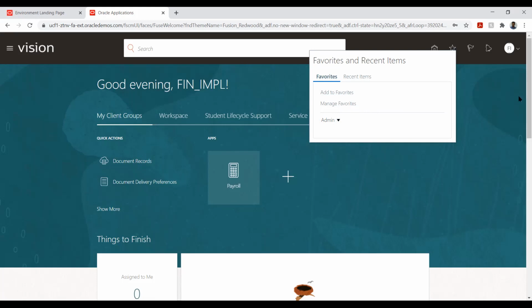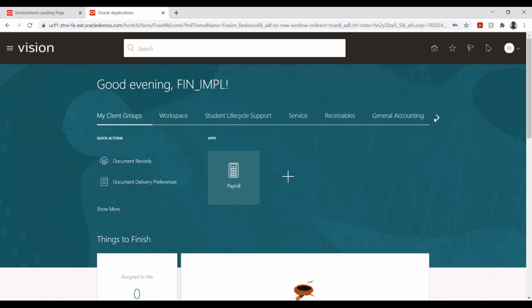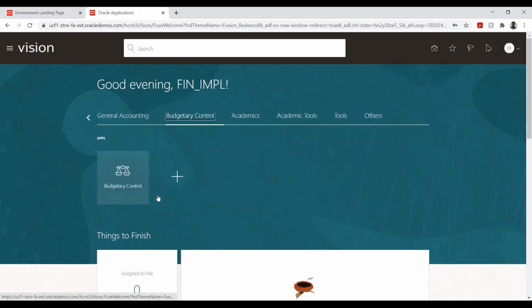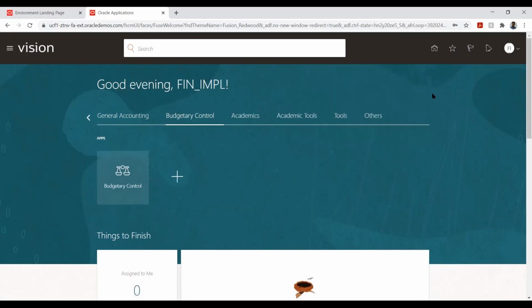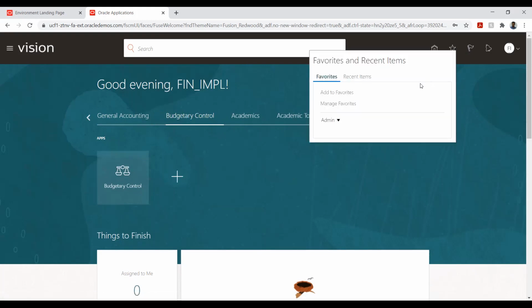If I have added something, I can just access it from here. I'll click it, so I don't need to search all those tabs for where it is. I don't need to go here and there. Simply I'll click here, and it will take me to a certain page, creation of invoice, for example. This is just like our mobile, where we can mark some person as a favorite. It is as simple as that.